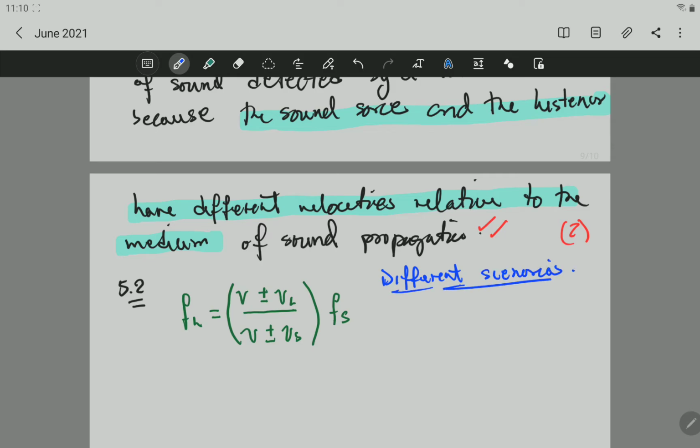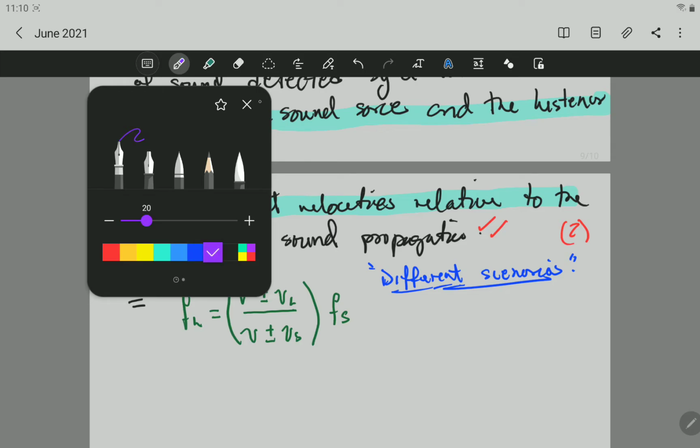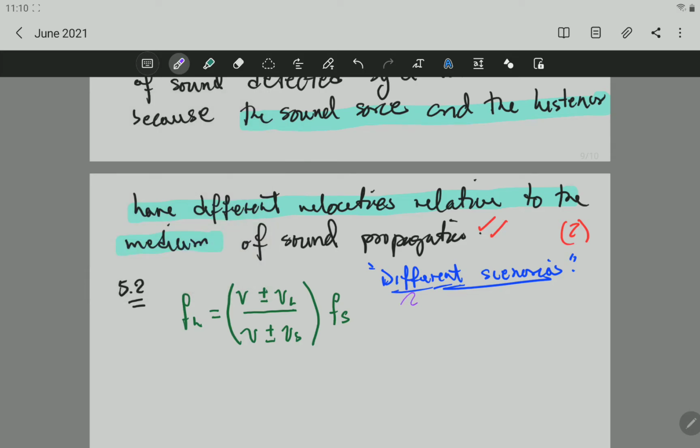We have different scenarios. The good thing is, if the listener is moving, the source is going to be at rest. If the source is moving, then the listener is going to be at rest. So let's look at this different scenario. We have only 4 scenarios. The first one is when the source is moving away. Source is moving away, therefore the listener will be at rest. Then the speed of sound will be plus the speed of the source. We're talking about this part here at the bottom.